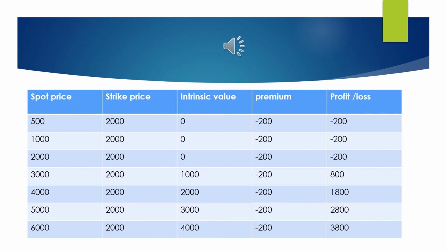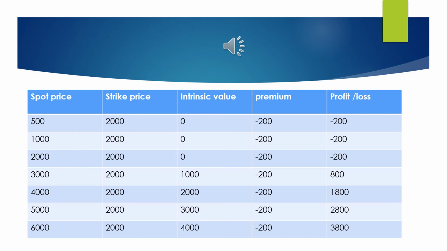Now we don't call it 3000, we can say that his incoming is 3000, because only after minusing the premium can we call it profit or loss. So this 3000, when we minus the 200 rupees premium paid by him to the opposite party, 2800 rupees will become his profit.